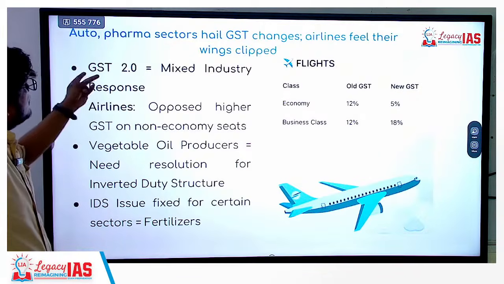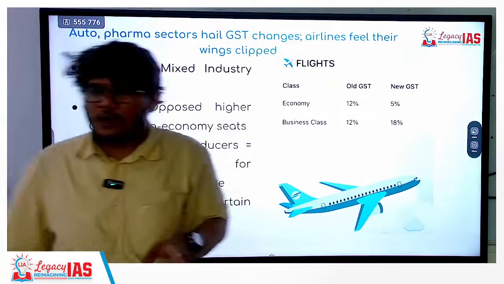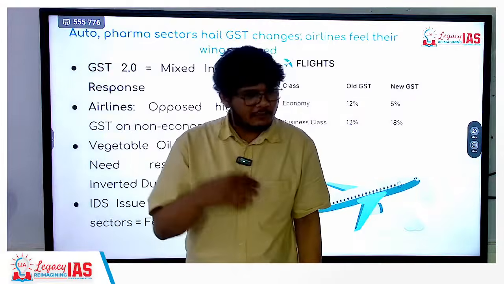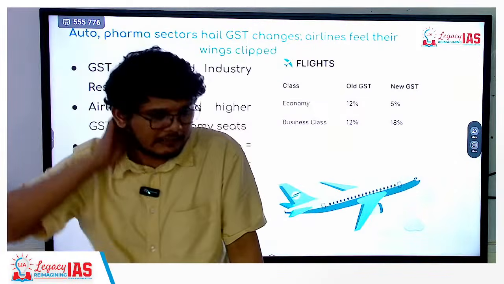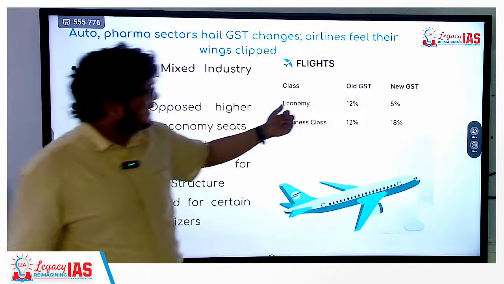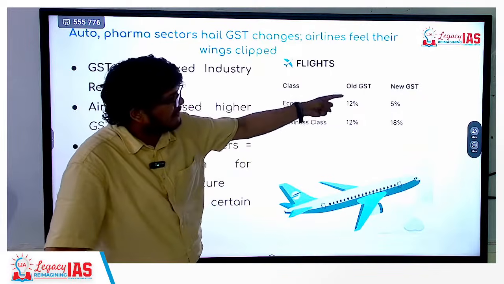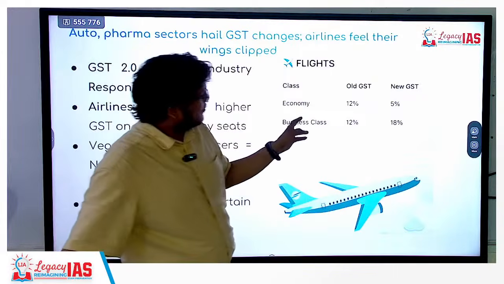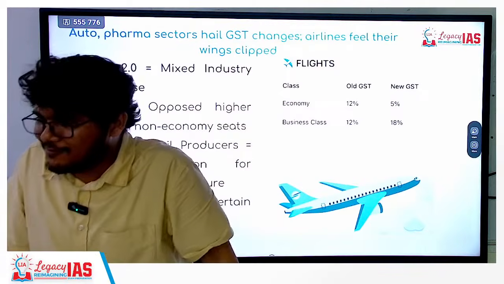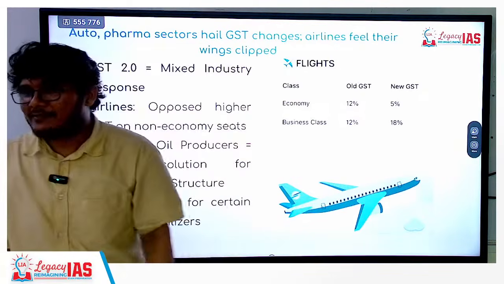So first things first, this article talks about a mixed industry response to GST, but the majority of the industry is happy. Only a few industries are still going to have certain concerns. Let's say for example the airlines. Previously the economy and the business class were both taxed at 12%. Now the business class is taxed at 18% and the economy class has been reduced. So economy class has become cheaper.